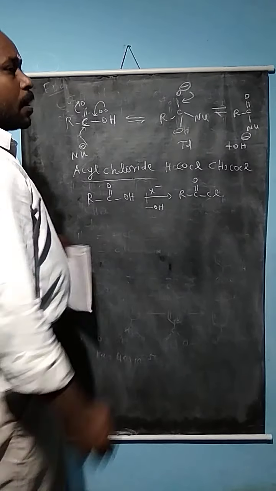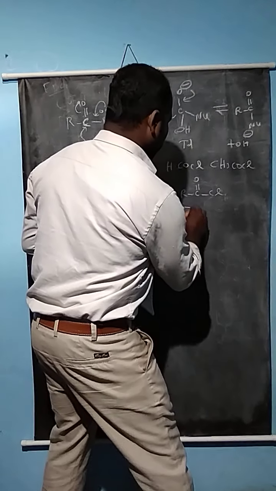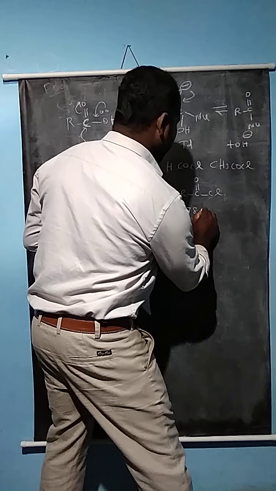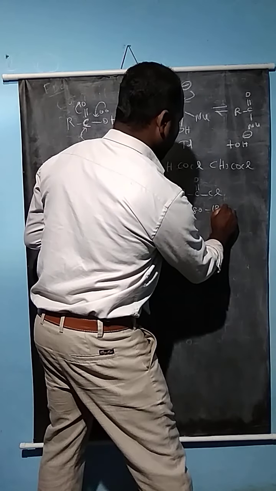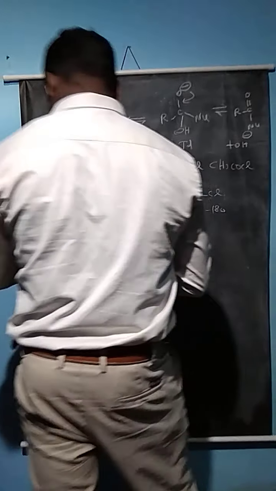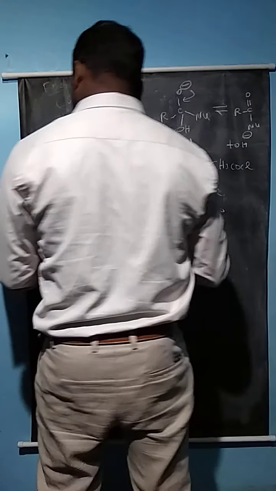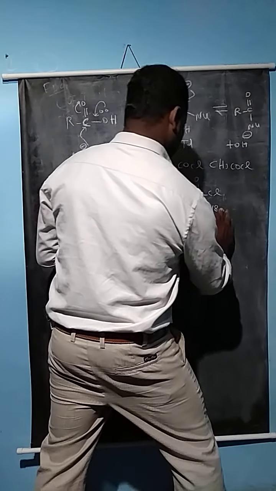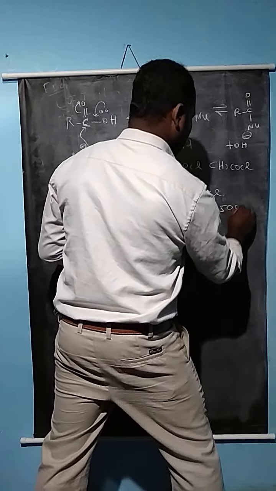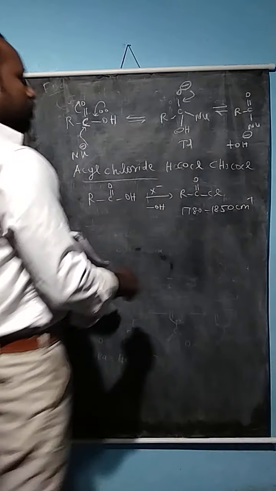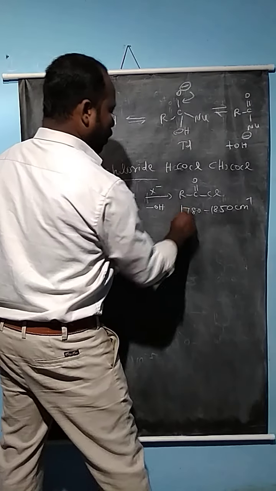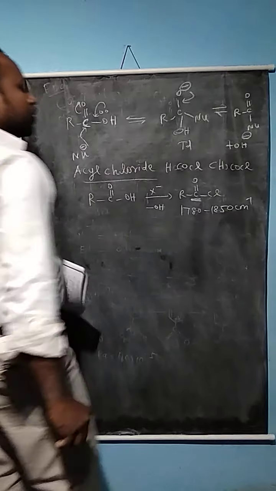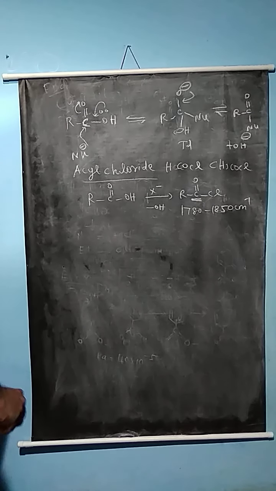This is the important stretching frequency of the carbonyl group in acyl compounds, acyl chloride.